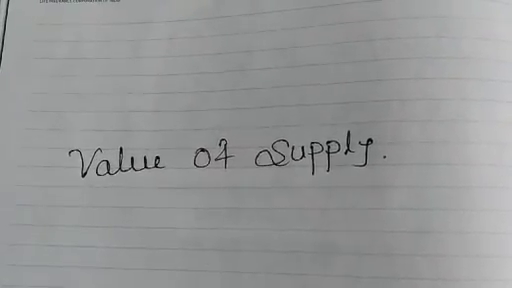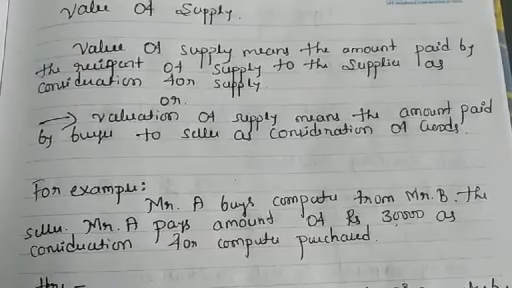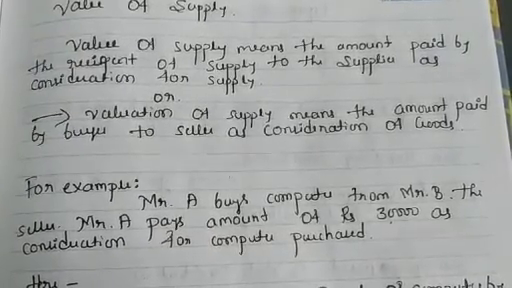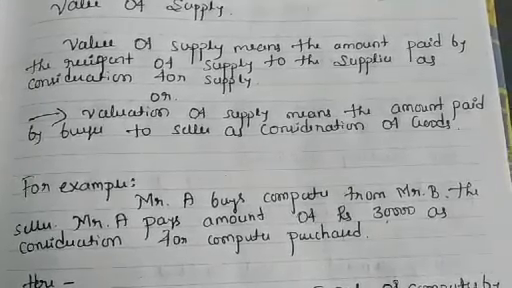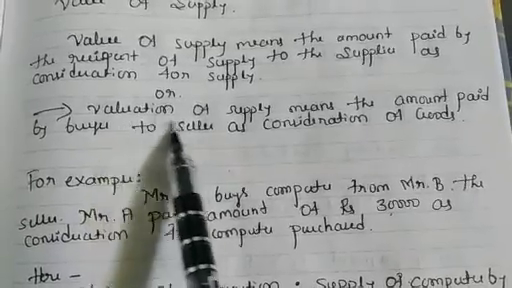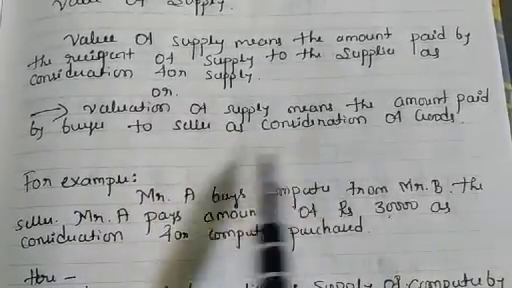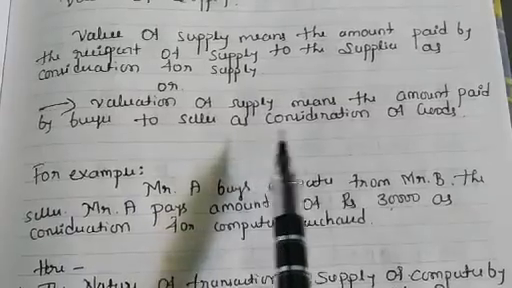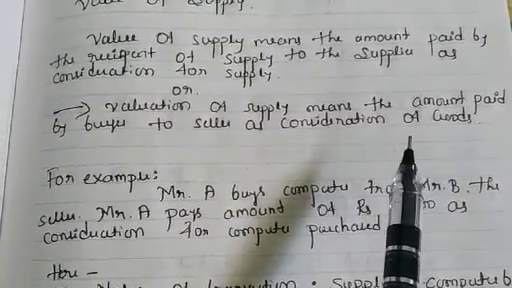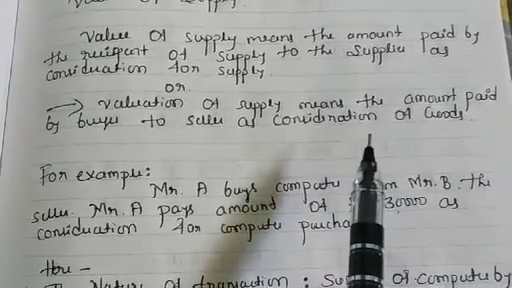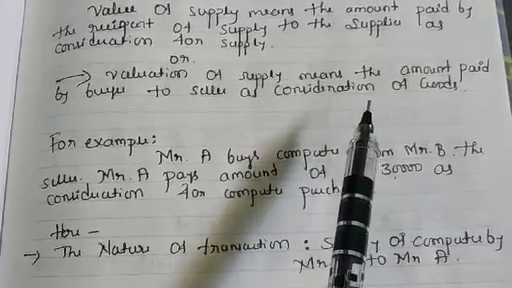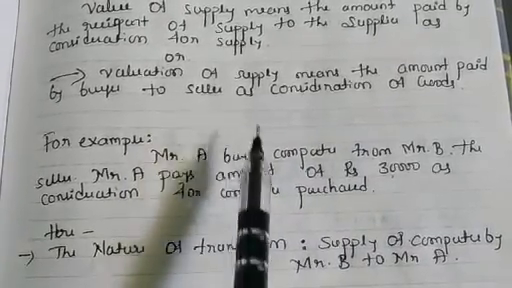So see here, value of supply means the amount paid by the recipient to the supplier as a consideration for a supply. It is known as the value of supply. So see here, valuation of supply means the amount paid by the buyer to the seller as a consideration for goods. So it is simply known as the value of supply or consideration. Whatever consideration is paid by the purchaser to the supplier is treated as the value of supply.